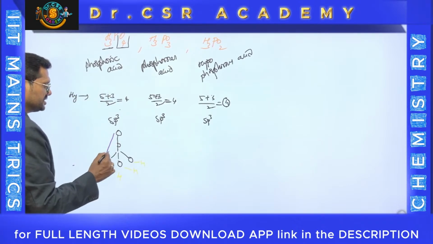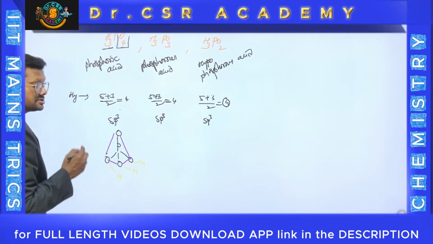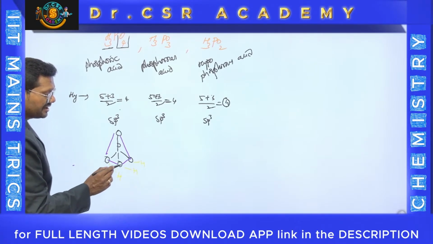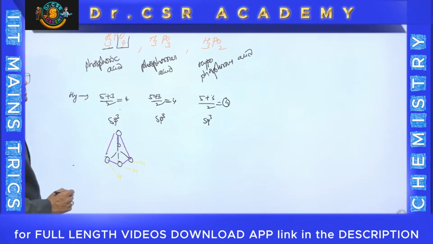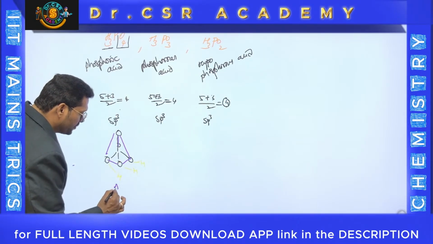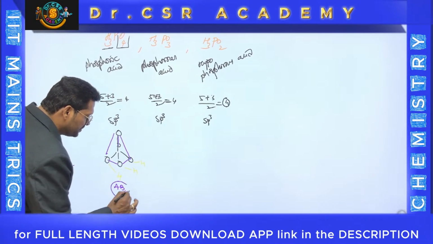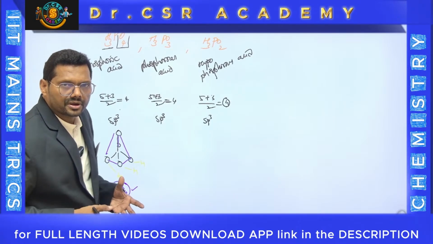Now, the actual structure is this one, which is called tetrahedral. And oxygen is divalent, so for this you have to keep a double bond O, because oxygen is divalent. That also counts. And here it is AB4, no lone pair. Therefore the perfect geometry is tetrahedral, and there is no deviation because there is no lone pair on the central atom.